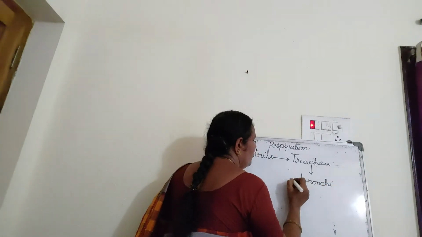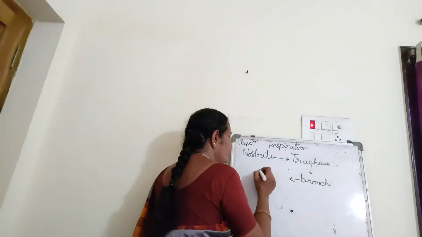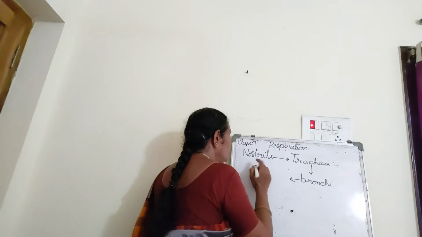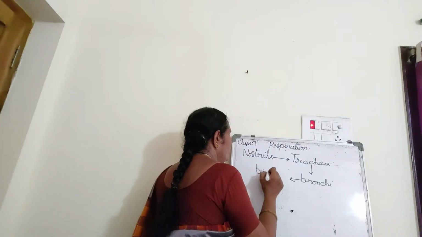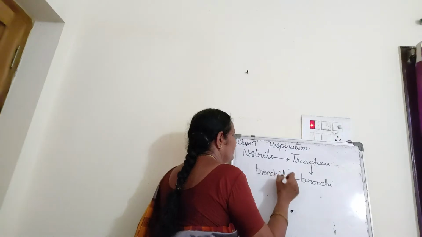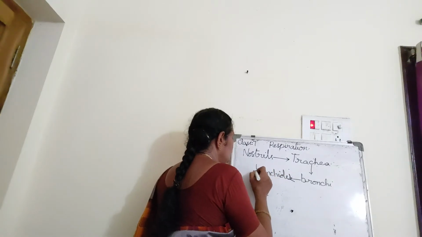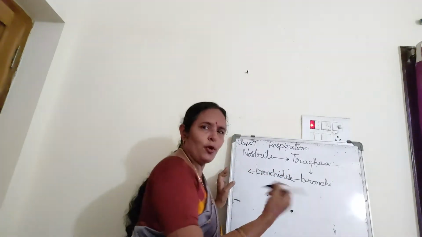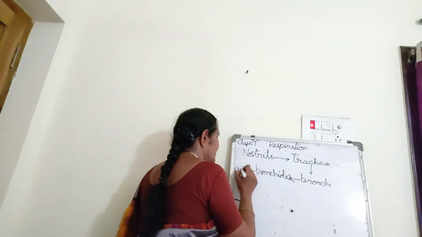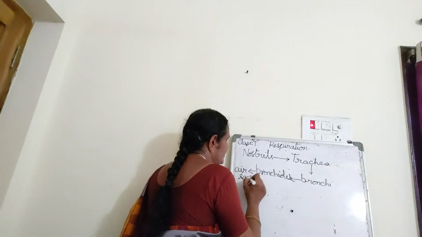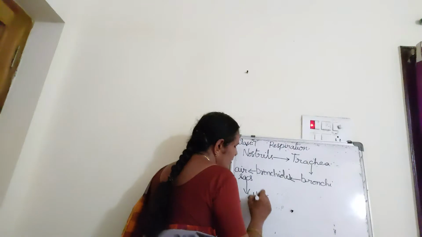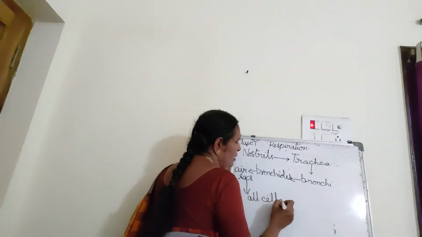Bronchi plural, bronchus singular. Bronchi to bronchioles. Bronchioles to air sacs. From the air sacs to all the cells in our body.